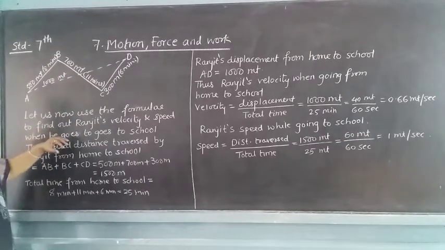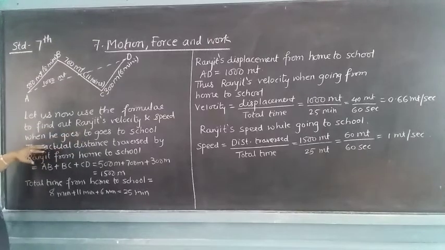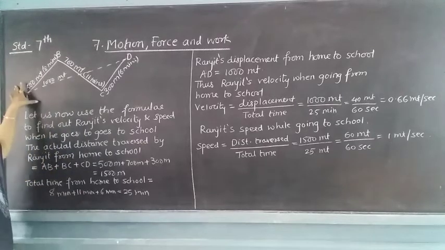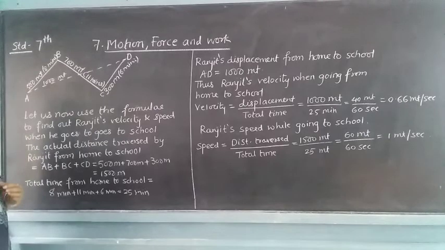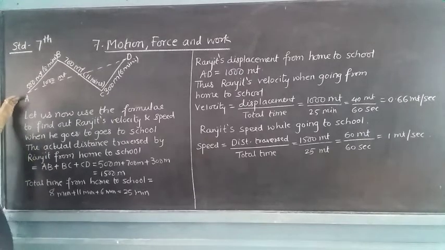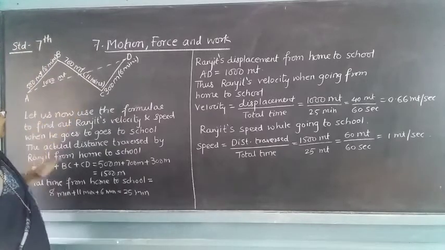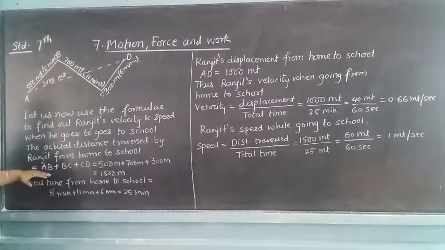When he goes to school, the actual distance traveled by Ranjit from home to the school, he has taken a particular path. That path is AB plus BC plus CD.